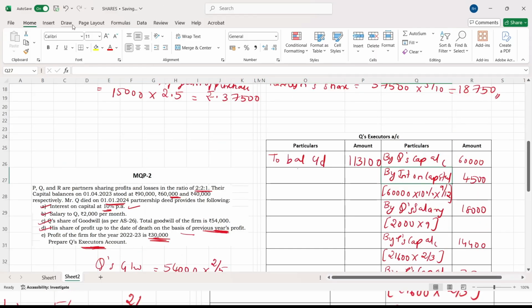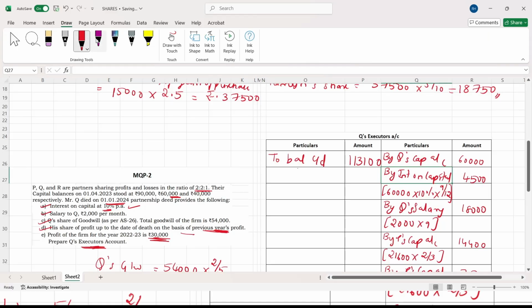See, only these two are differences. One minute, I'll just highlight it. See here, this is one difference and this is another difference between the executor's account and the capital account. That's all. You can see it over here.